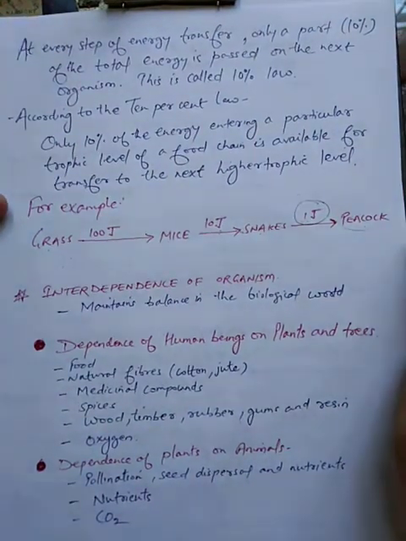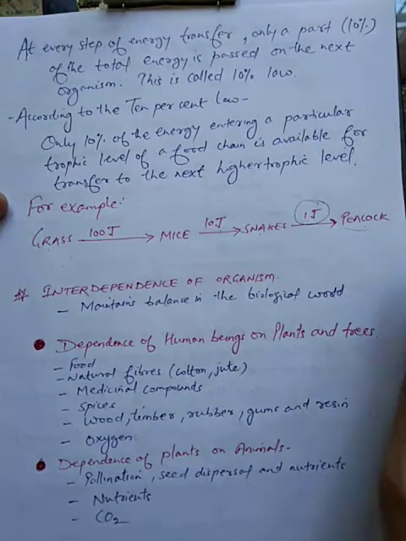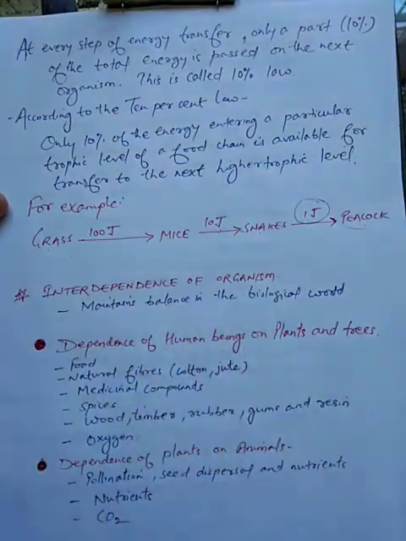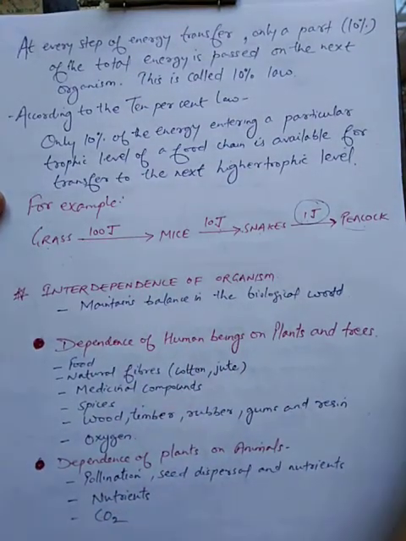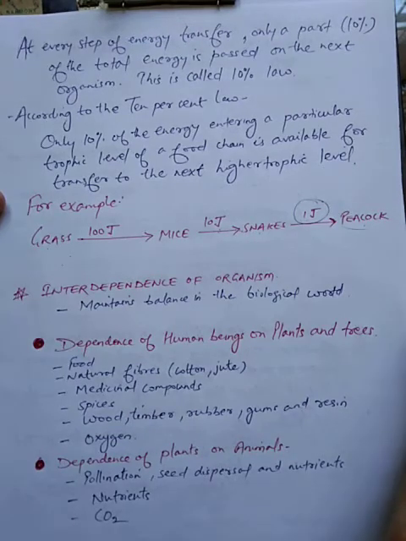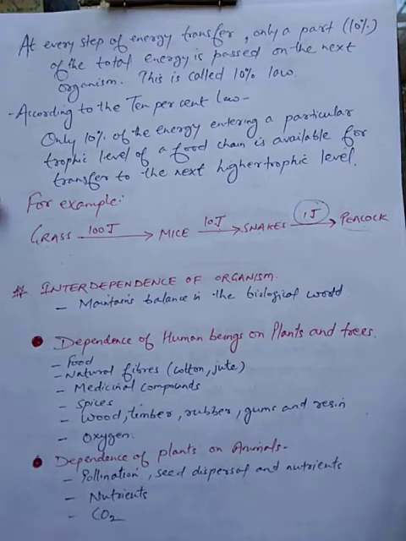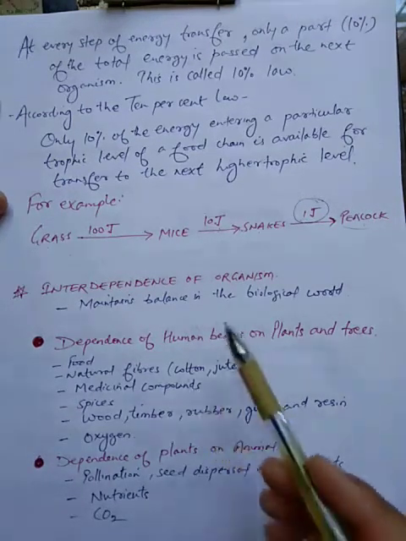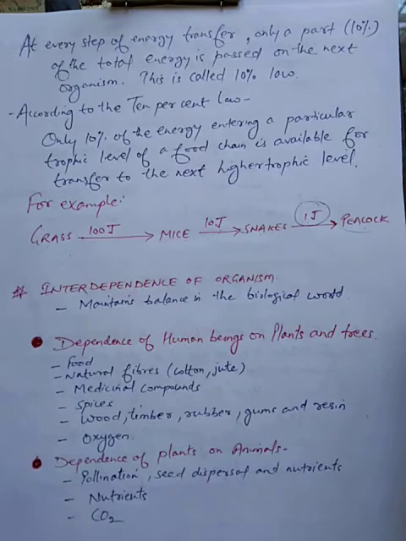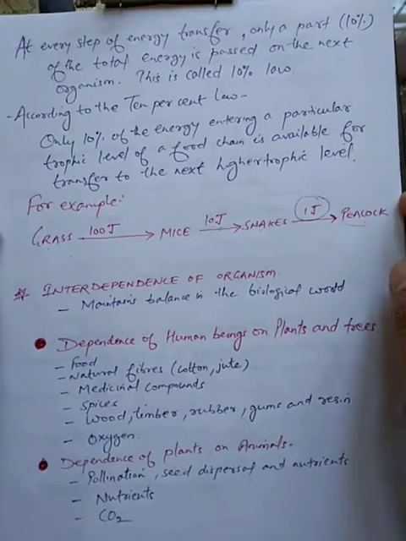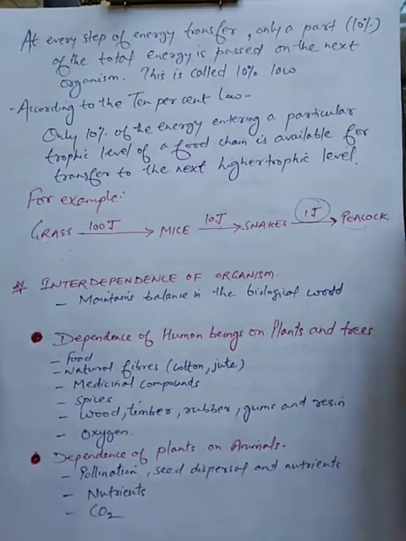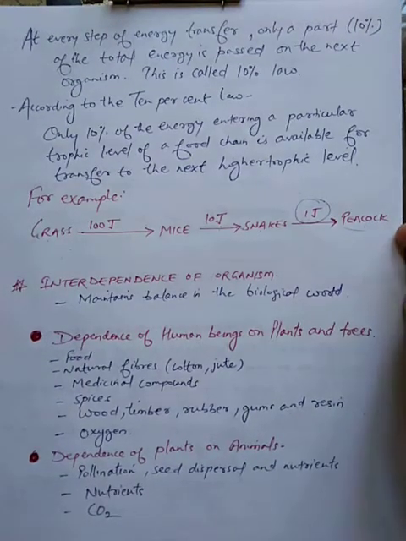Now students, the other topic which we are going to discuss is interdependence of organisms. This is a very easy topic, and this is a general topic you all might be knowing. Now see, the biotic and abiotic components depend on each other, and this dependence on each other maintains the balance in the biological world, or ecological balance.